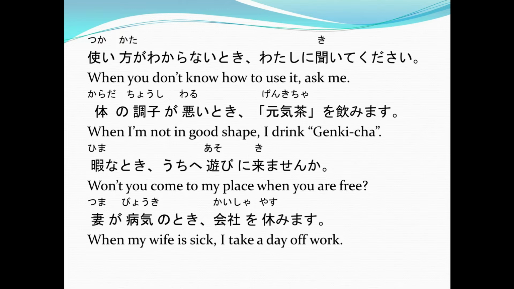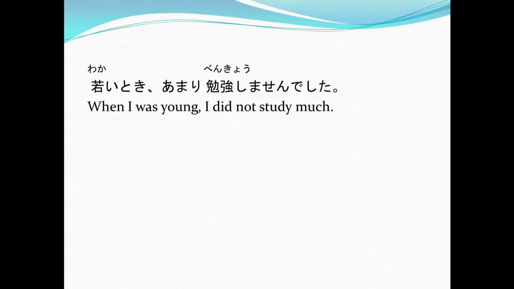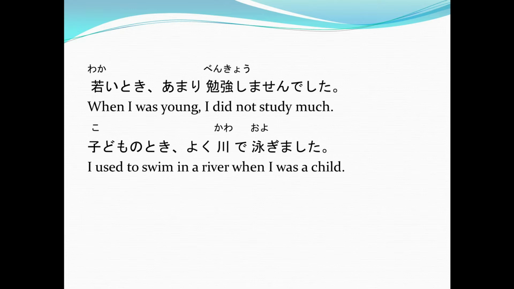Now, I want you to notice something in these examples. So I have first, wakai toki amari benkyou shimasen deshita. Again, wakai toki amari benkyou shimasen deshita, or when I was young, I did not study much. And then another example, I have here, kodomo no toki yoku kawa de oyogimashita. Again, kodomo no toki yoku kawa de oyogimashita, or I used to swim in a river when I was a child. What did you notice in these sentences?